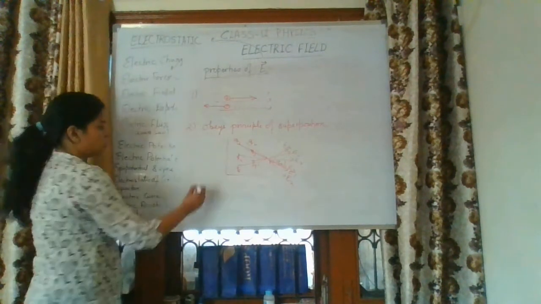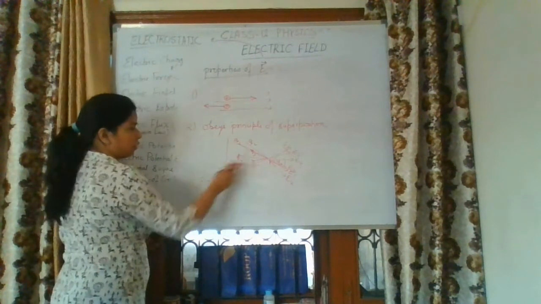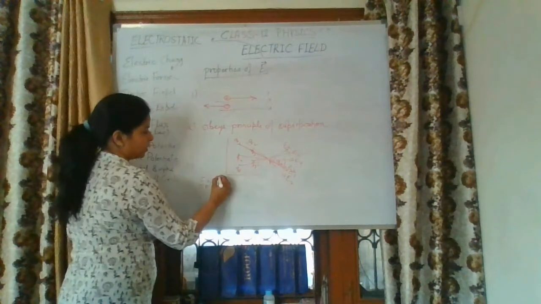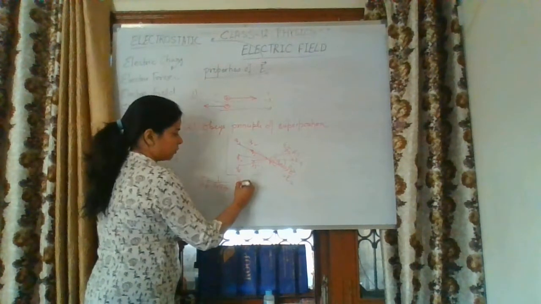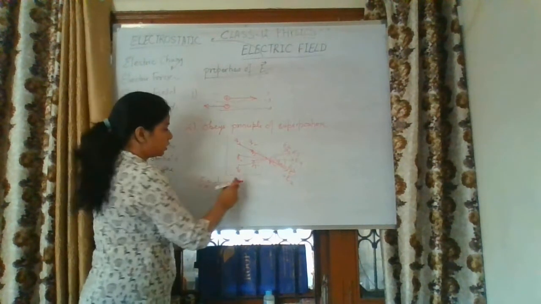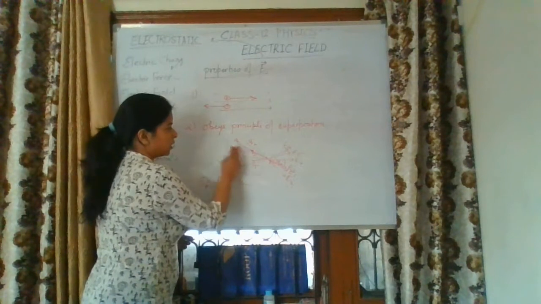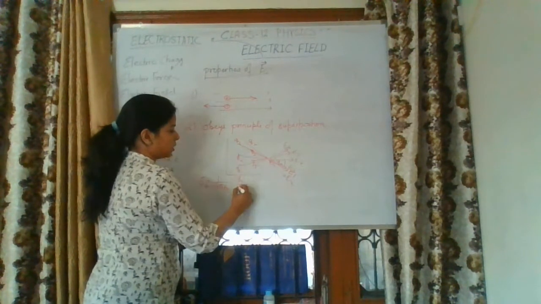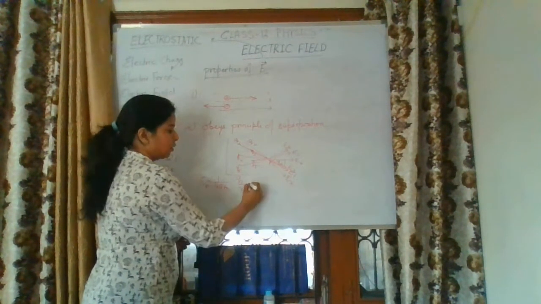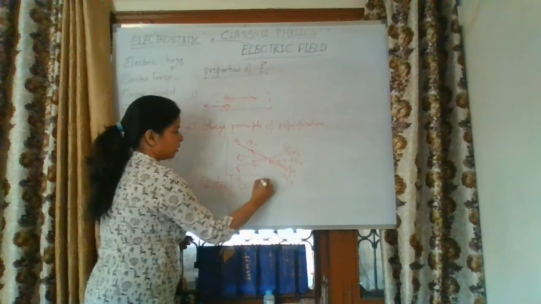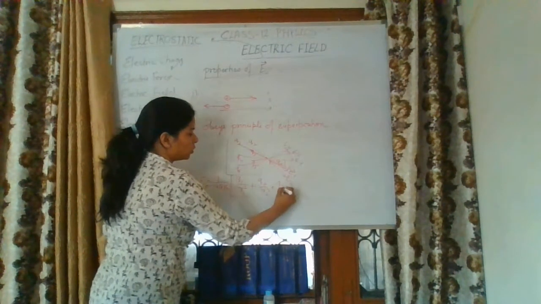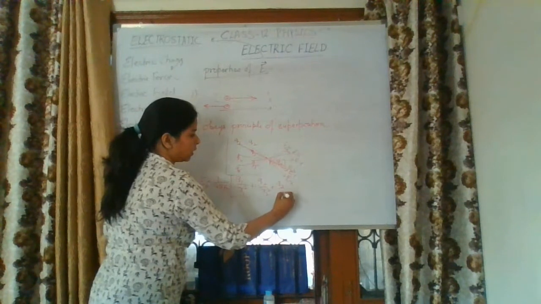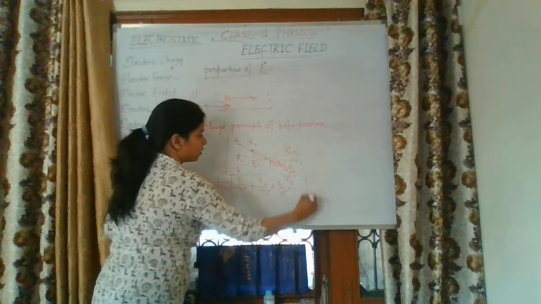So these are the values of the electric field at point P due to the charges present in space. The net electric field E at point P can be represented by 1 over 4 pi epsilon naught times Q1 over R1 squared, where R1 is the distance from Q1 to point P, plus Q2 over R2 squared, plus Q3 over R3 squared, and so on.